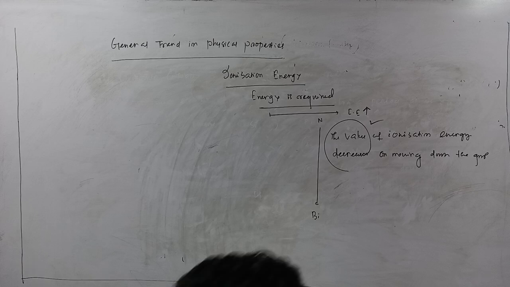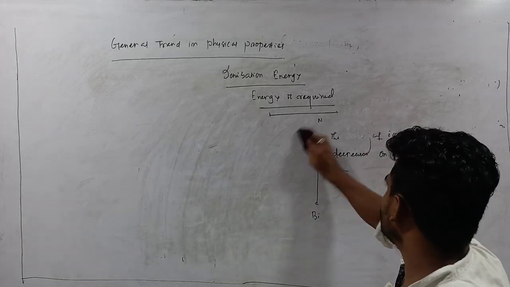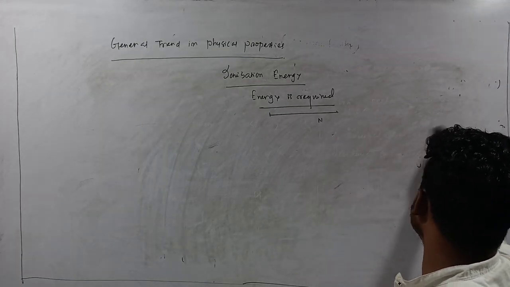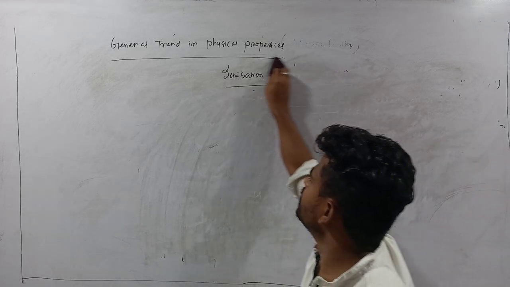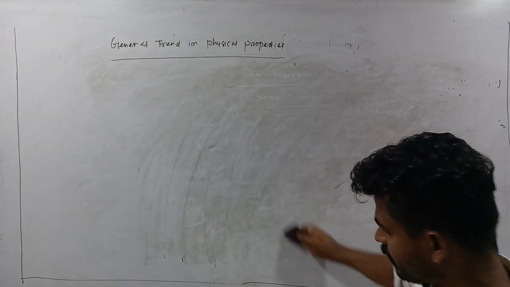Next we will discuss electronegativity. Electronegativity means the tendency of a species to attract electrons towards itself.